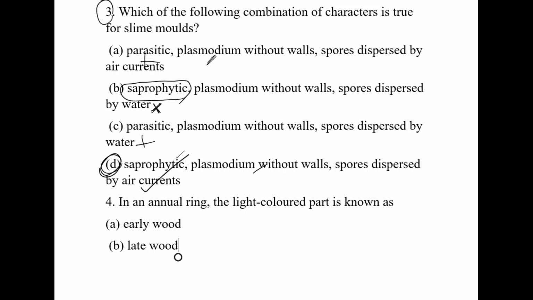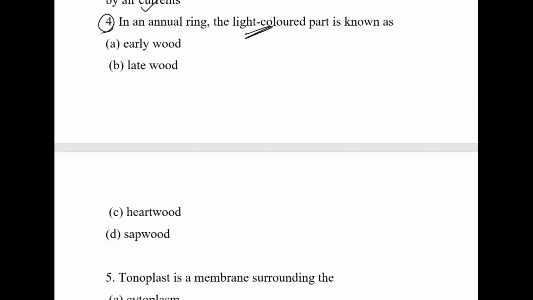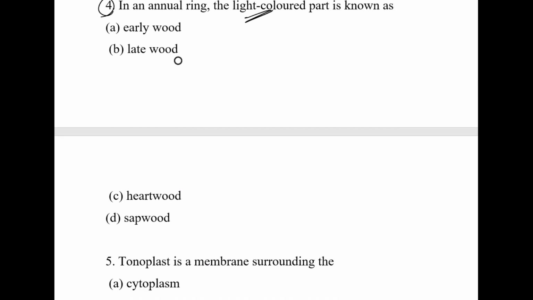In annual rings, the light colored part is known as... actually this question is coming from the anatomy chapter, 11th standard. The options are early wood, late wood, heart wood and sap wood. Here they are asking about the annual ring.